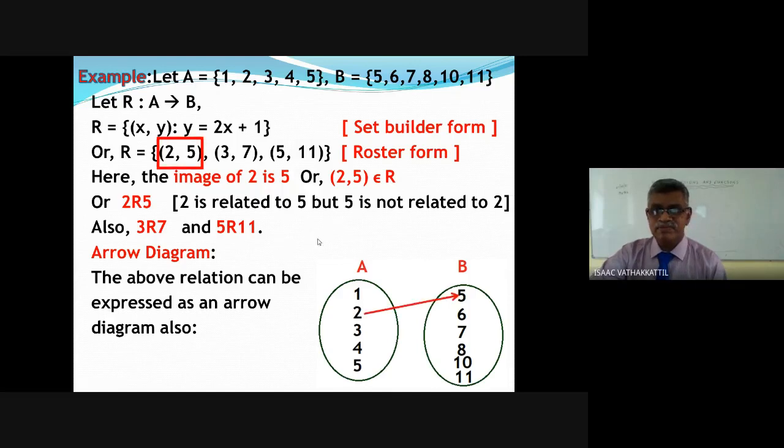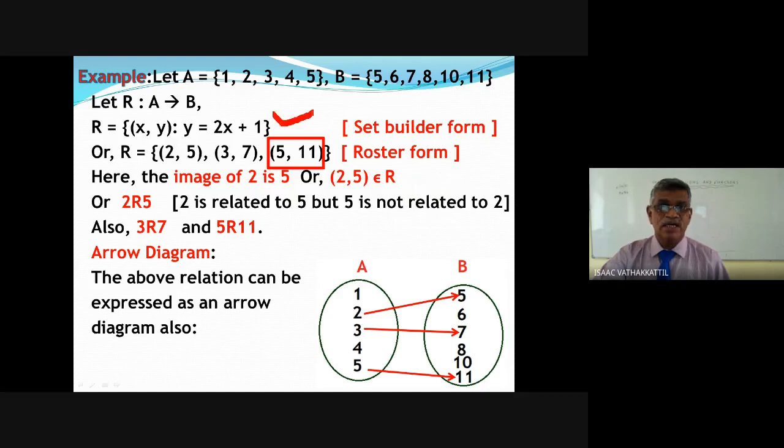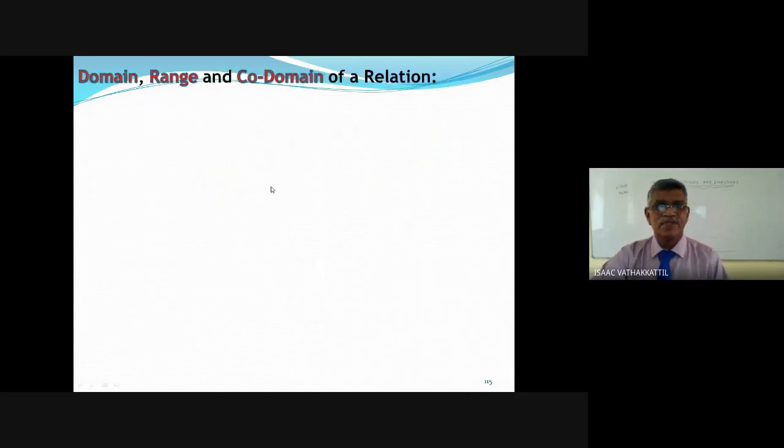2, 5. Are you following? 3, 7. Now 5, 11. So the same relation which I have written in 3 ways. One is the listing method, the roster form. Here I have written it as an arrow diagram. From the arrow diagram, you can easily write the listing form also. From the listing form, you can easily write the arrow diagram. But to write the set builder form, you have to put up your mind what relation we can define like that.